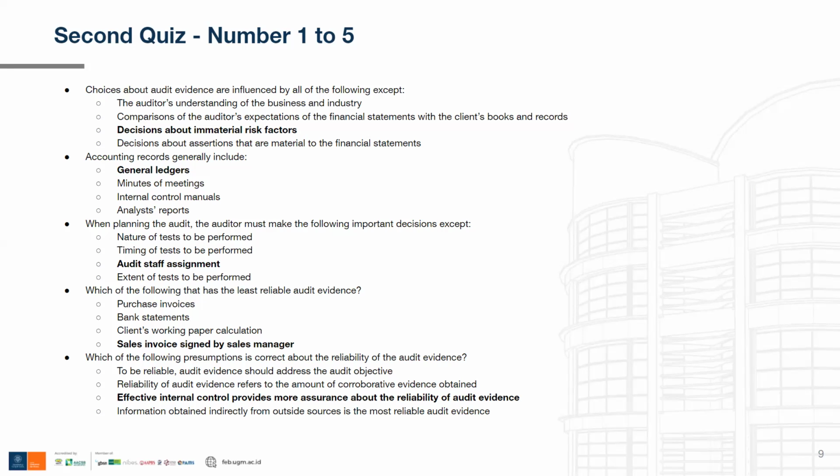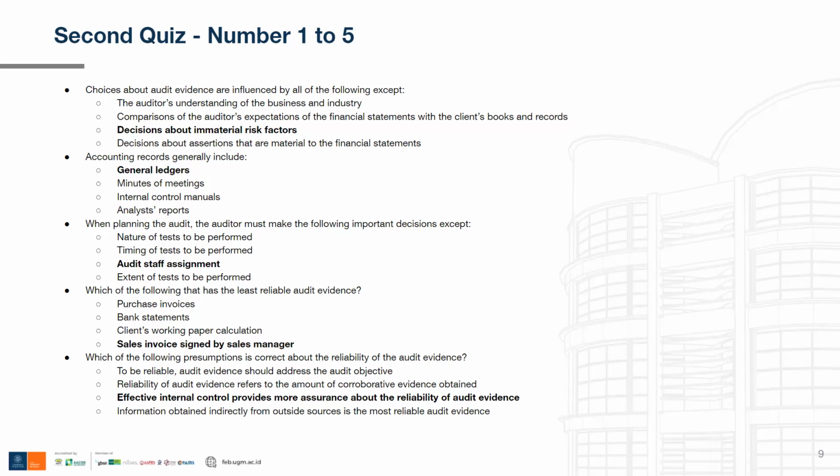Now for the second choice, comparisons of the auditor's expectations of the financial statements with the client's books and records. This is a little bit related to analytical procedures. This one affects the audit evidence that the auditor obtains because of course the auditor's expectation of the financial statements will affect the audit evidence that he or she obtains for the whole audit process.